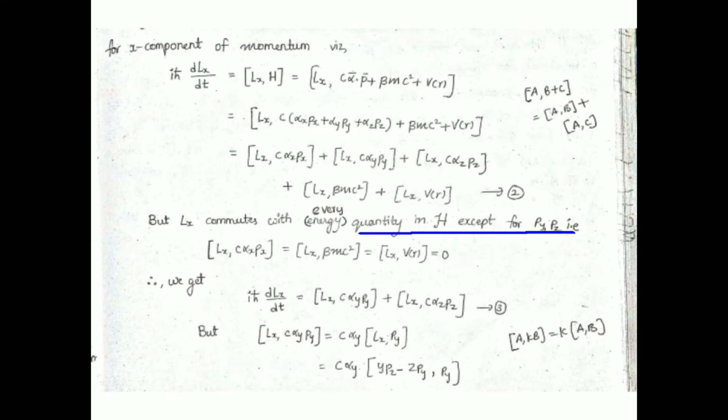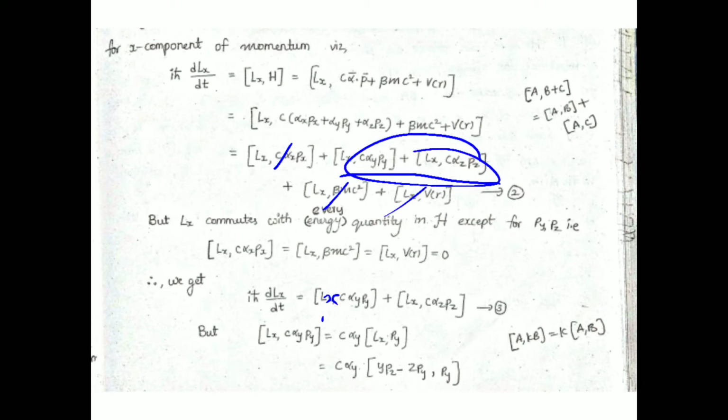Next, we need to see what remains. In total 5 terms are there: 1, 2, 3, 4, 5. Out of these 5 terms, three are gone, because Lx is going to commute with them, so that is 0. Finally these 2 terms would remain, and those are written here. So iħ dLx/dt is nothing but, actually it is x here, Lx c αy py plus Lx c αz pz. This is the term which is going to remain.